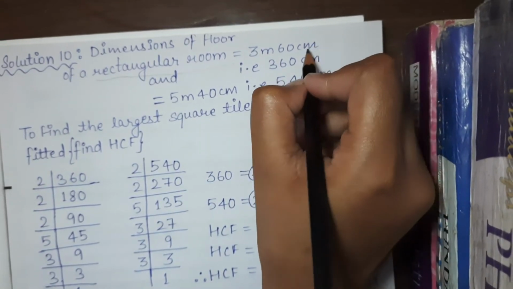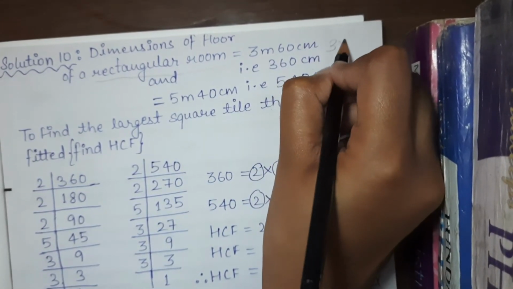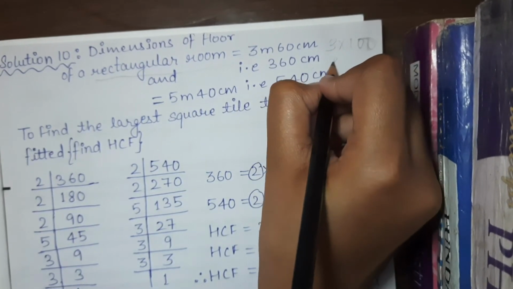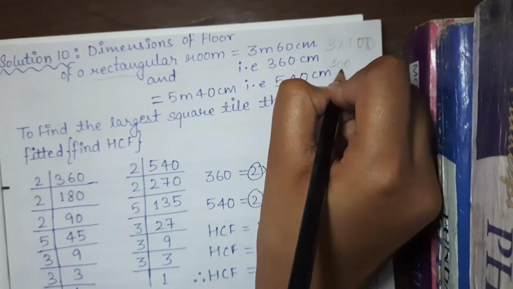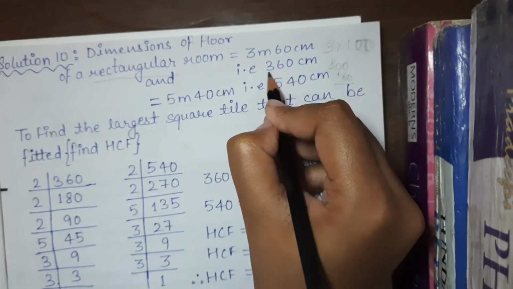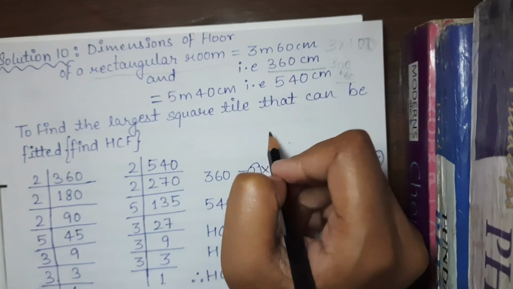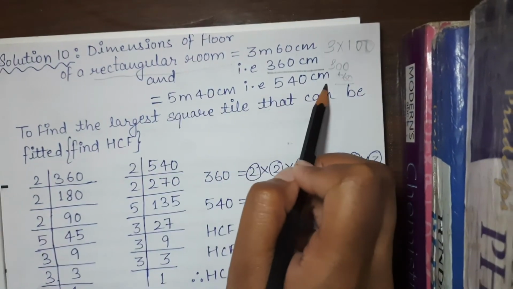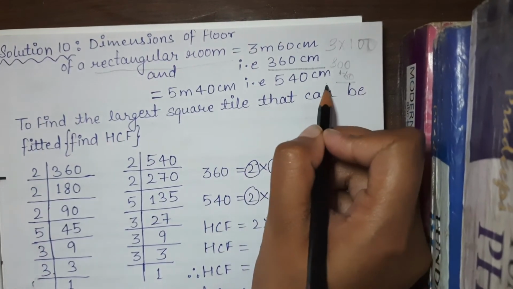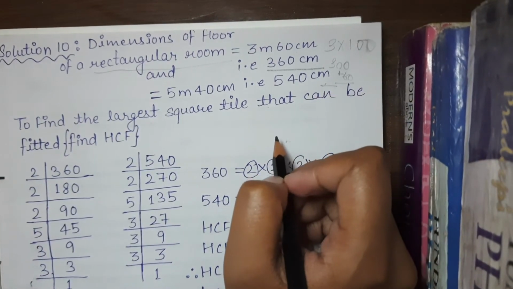We have to change 3 meter. 3 into 100, which is 300 plus 60. So what we will get? We will get 360 centimeter. Same here, 540 centimeter. We are converting it into simpler form to get the answer easily.